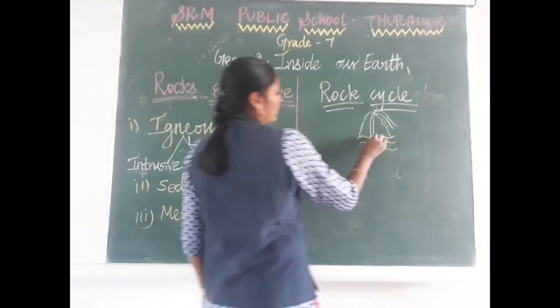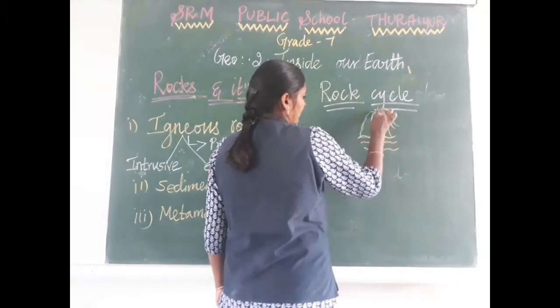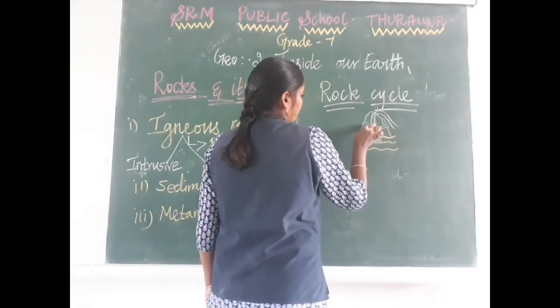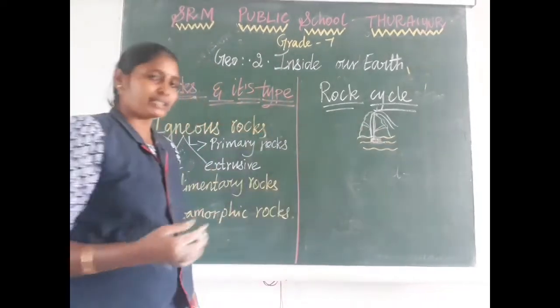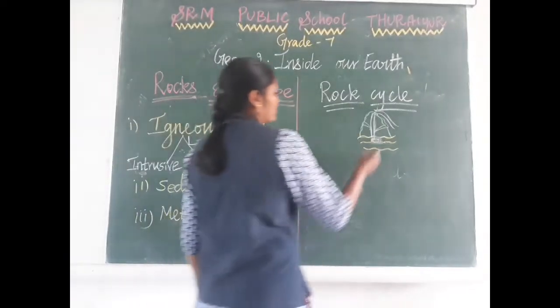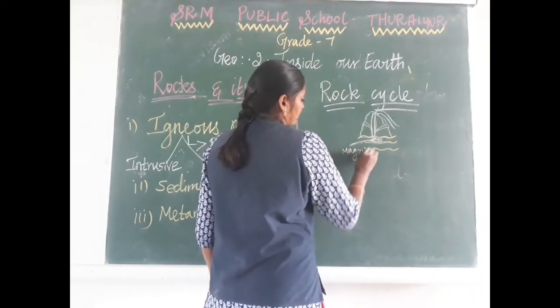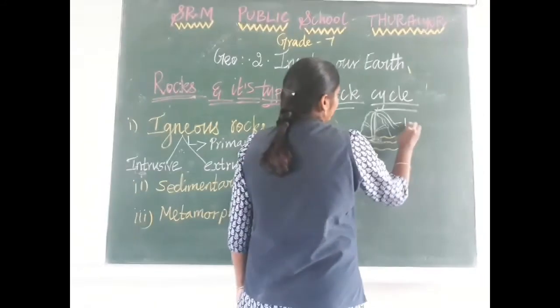So this is called a vent. This we already studied. This way is called a vent. Through this vent, the magma will come out onto the earth's surface. When this magma comes out and reaches the earth's surface, it is called lava.